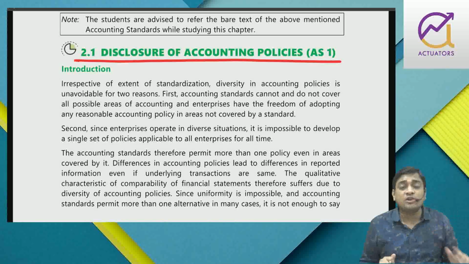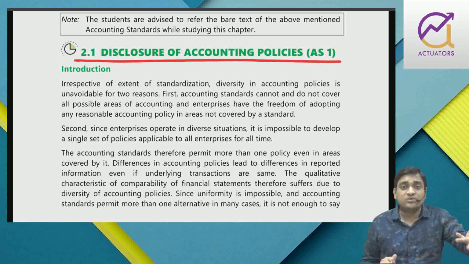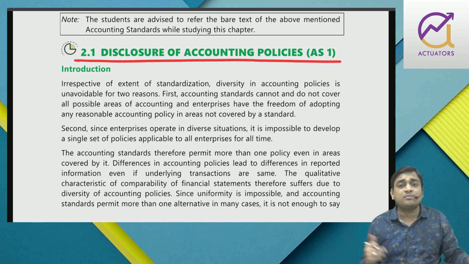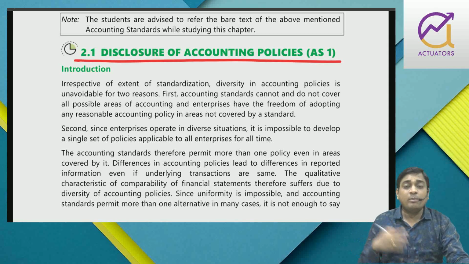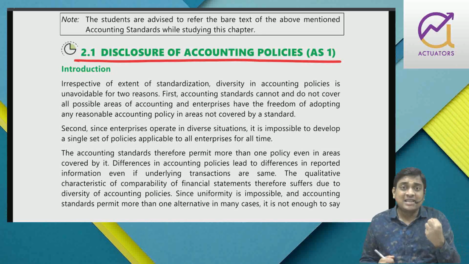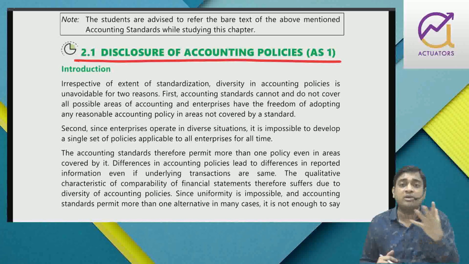But still, there cannot be a single set of accounting principles. With respect to calculation of depreciation, you can see there are more than one method. We have straight line method, you have diminishing balance method, then you have annuity method, right? There are so many methods of providing depreciation. With respect to calculating cost of closing inventory, there are so many accounting assumptions. Either we can assume FIFO, LIFO, weighted average, simple average, right? So accounting standard to some extent has tried to reduce the number of options, but there is no single set of accounting principles.